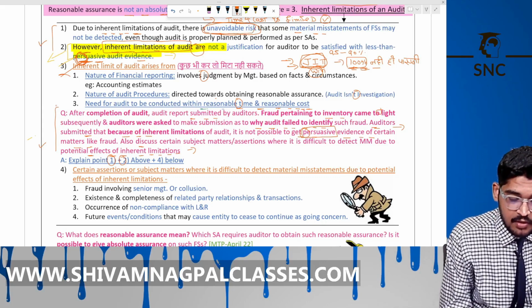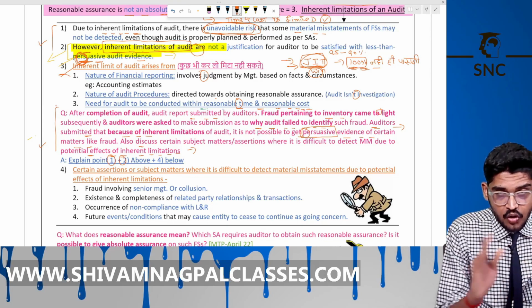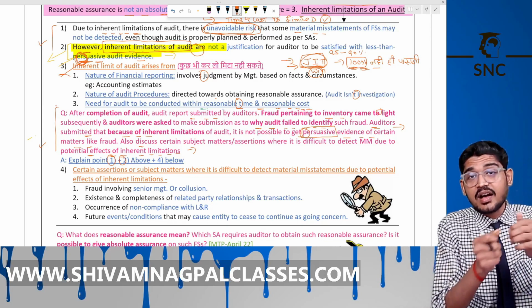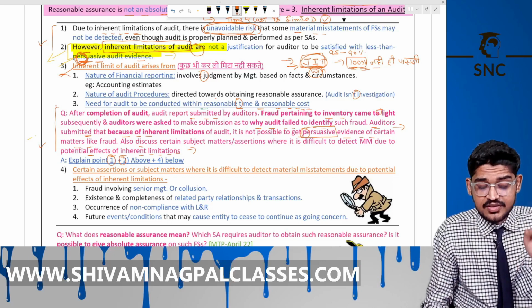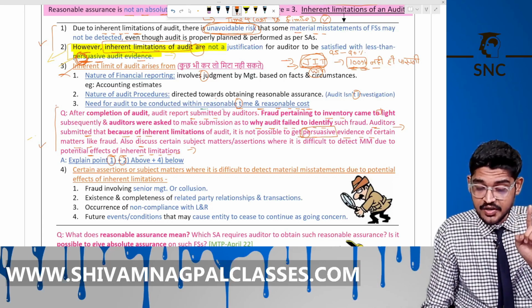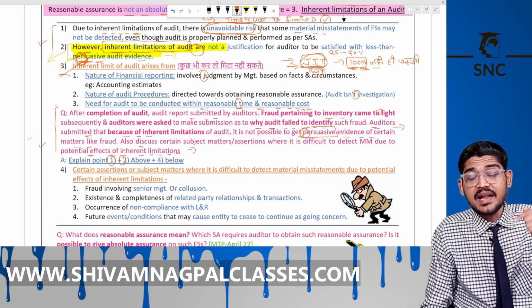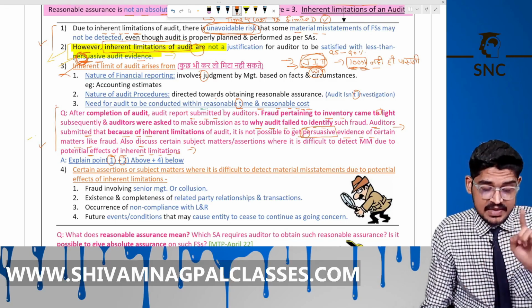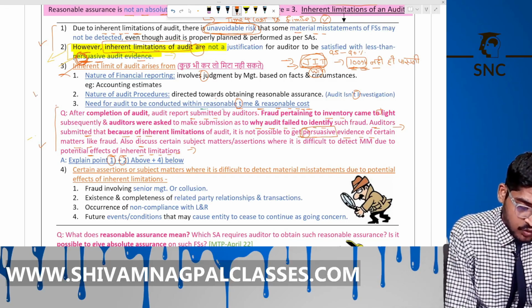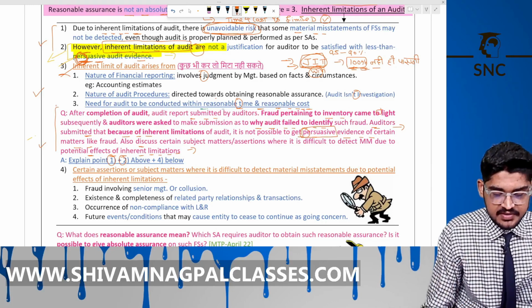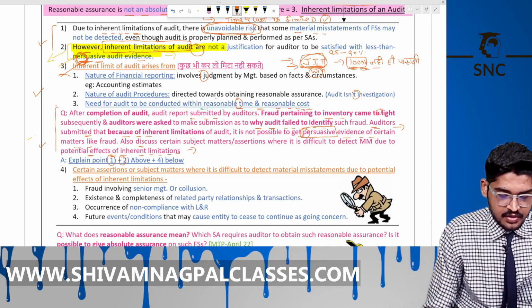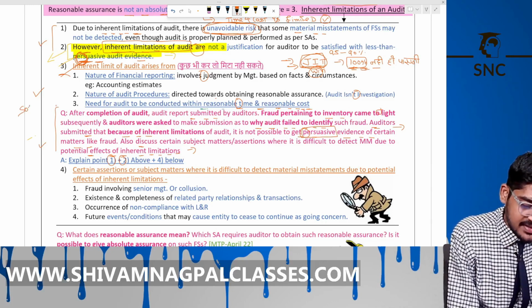The second point is that the auditor cannot hide himself behind the curtain of the inherent limitation. This is not a justification for the auditor to be satisfied with less than persuasive audit evidence. Here persuasive means convincing evidence, pakka evidence. You can say solid evidence.